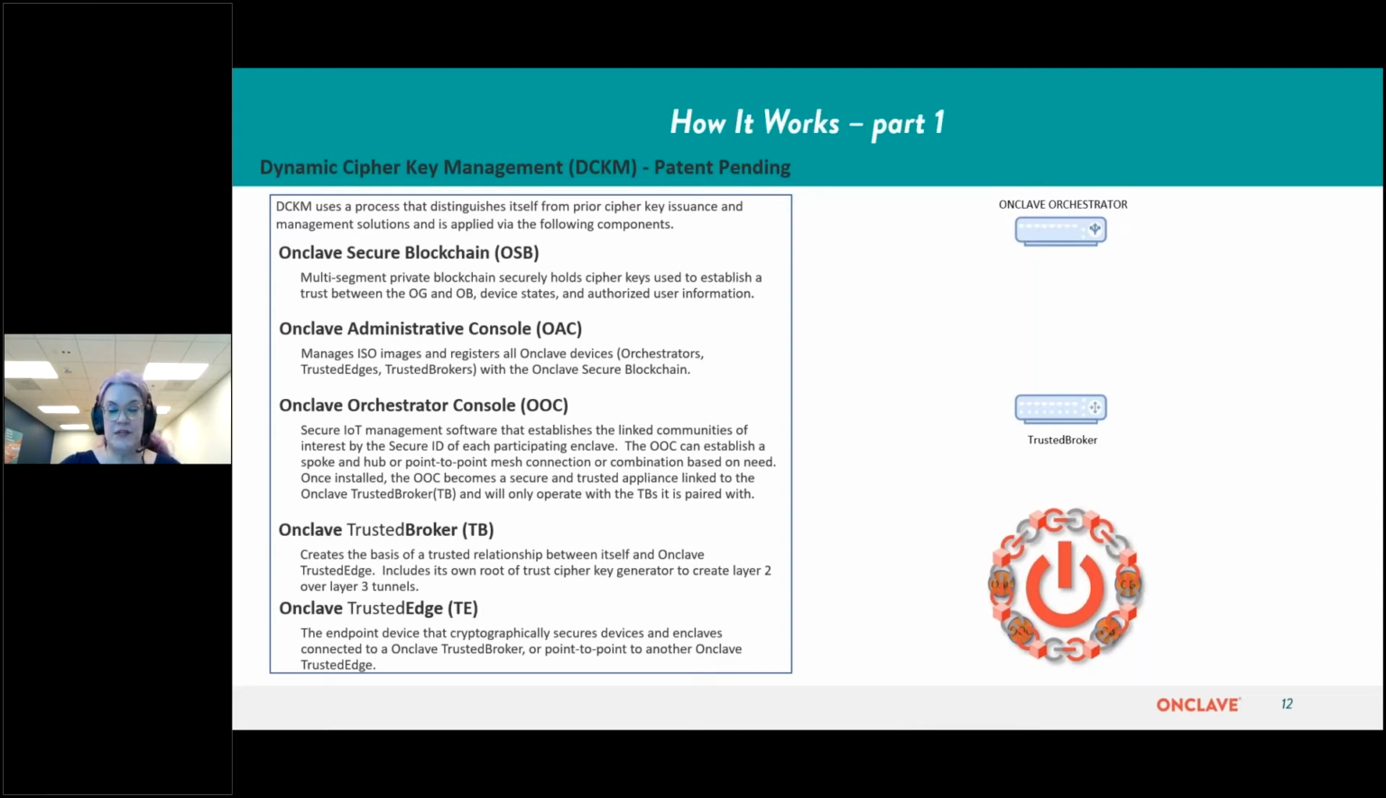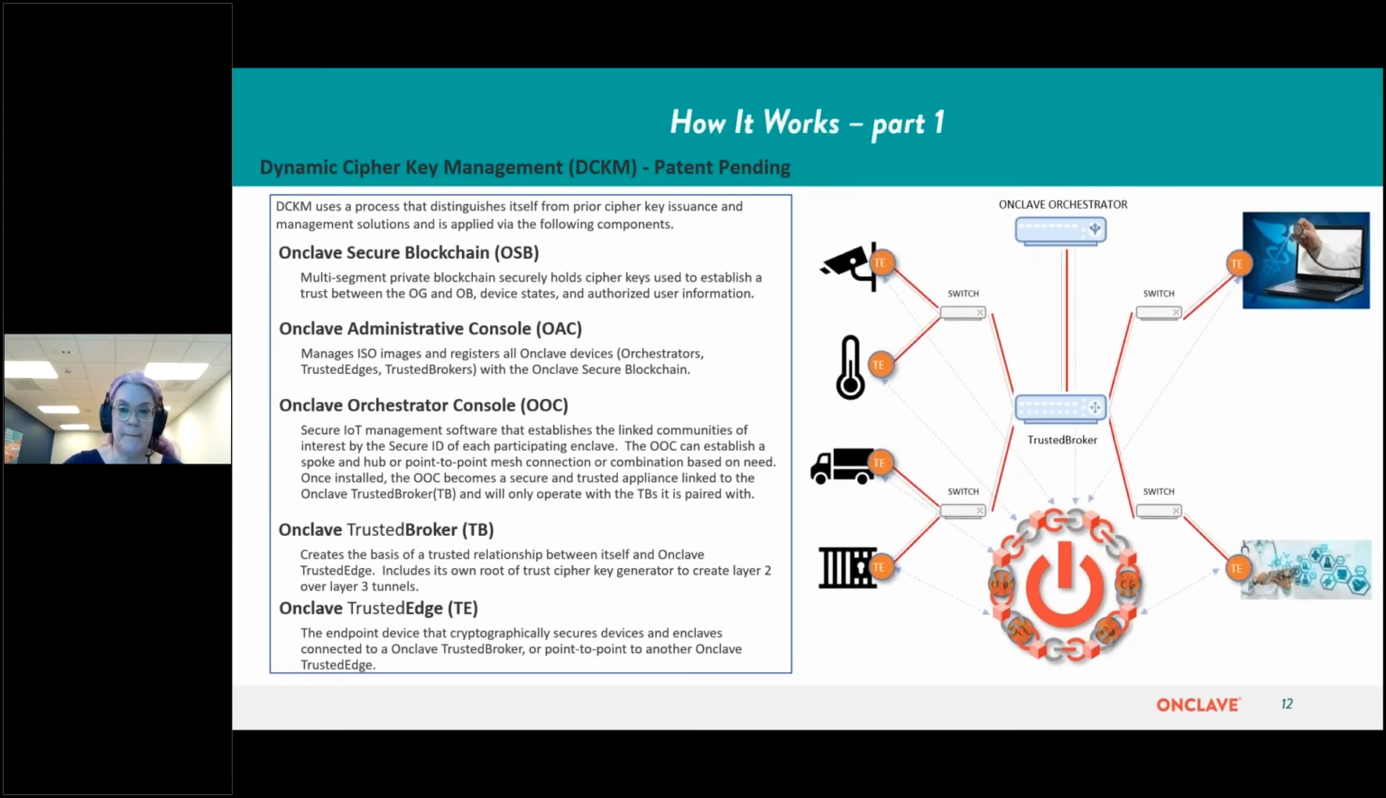The Trusted Edge is the device that would be inside, in a location where you would put a camera or a PLC or a door sensor or other equipment that would be connected to another trusted edge, all on the same IP addressing or even a routed environment. And this is an overall idea of how all of this works.